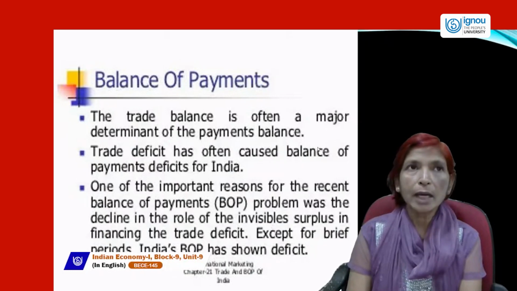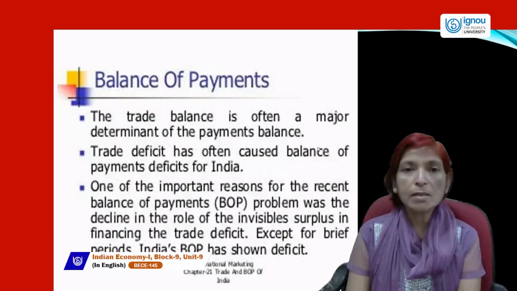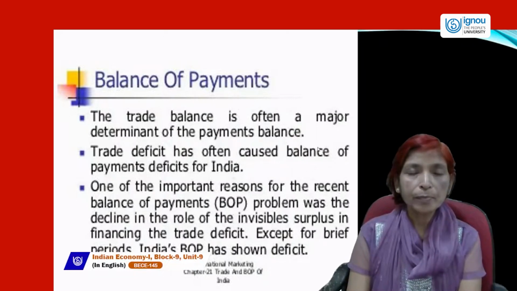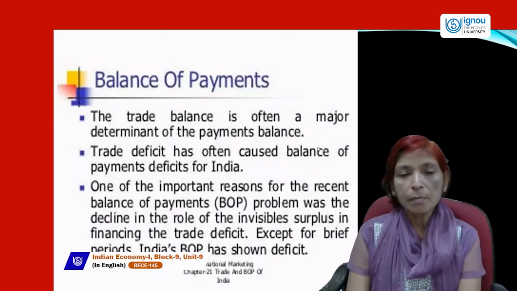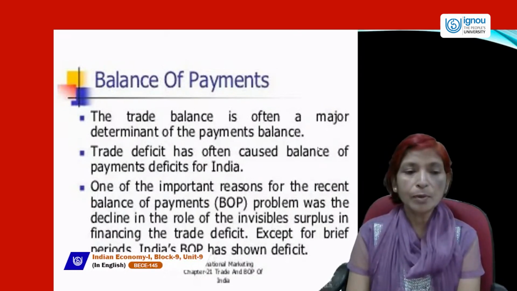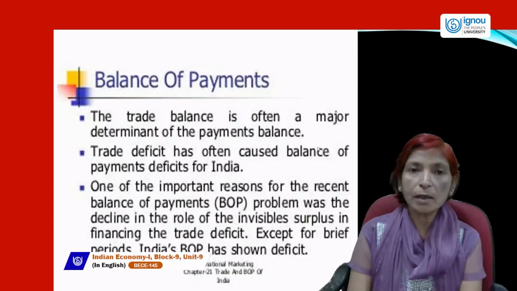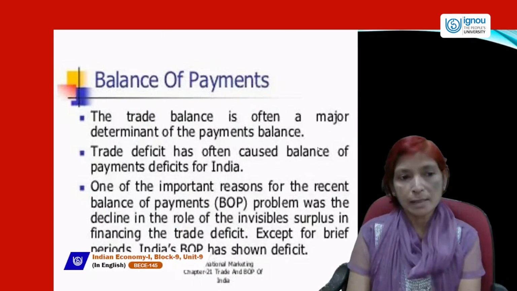Balance of trade is a narrow concept, but balance of payment is a broader concept. Balance of trade includes only goods, exports and imports, but balance of payment includes both goods and services, exports and imports. So trade balance is often a major determinant of payment balance.